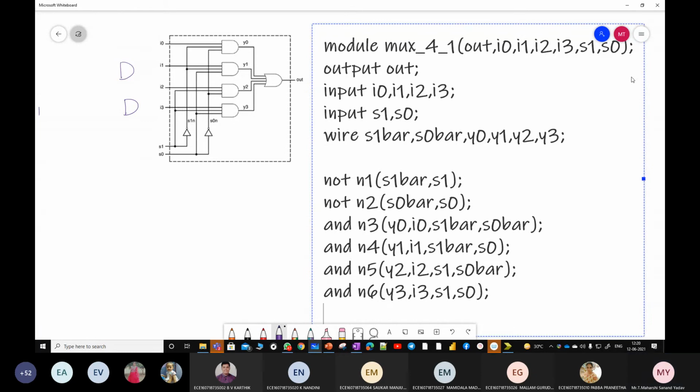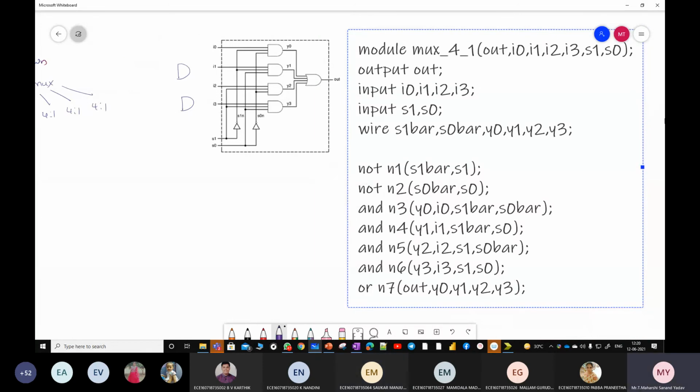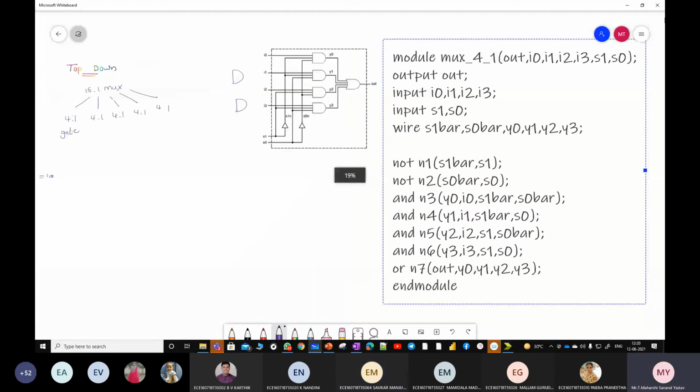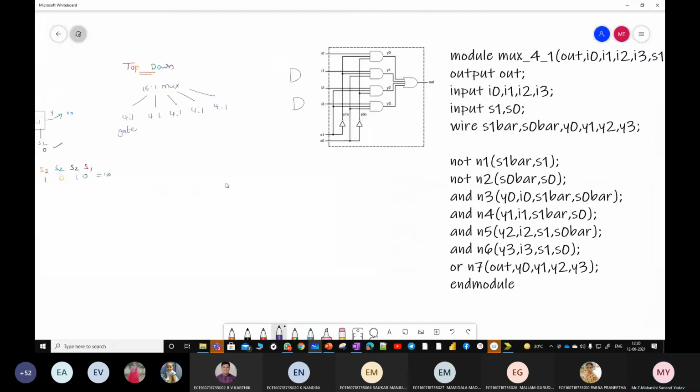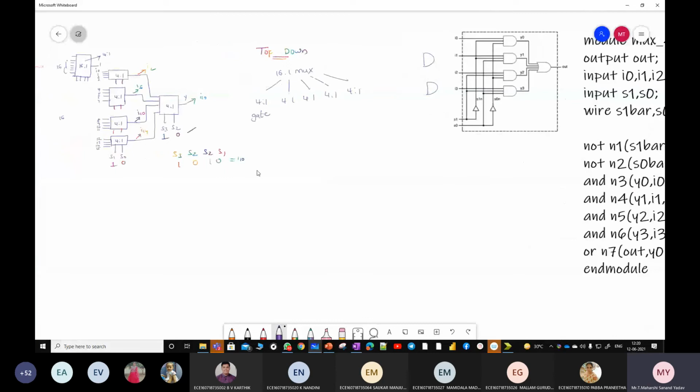The OR gate is also there. So OR N7. What is the output of the OR gate? Out. Inputs are Y0, Y1, Y2, Y3. Anything else left? End module. And the module is complete. Next, this is the first step. After this particular step, what do I have to do? See this particular logic diagram now.